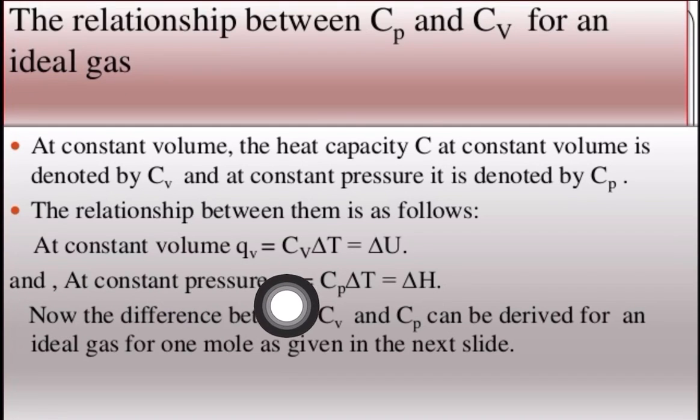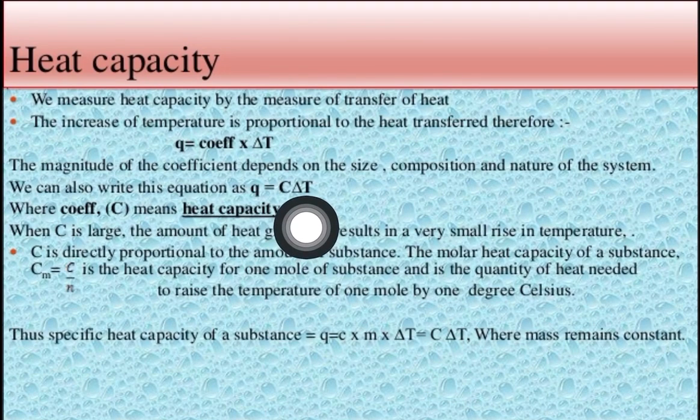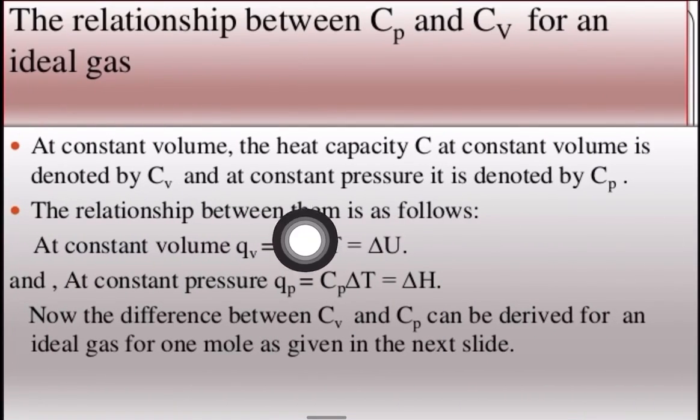At constant volume, ये चीज ऑलरेडी हमने आगे देख चुकी है. कांस्टेंट अगर वॉल्यूम है तो Q is equals to Cv delta T. We know over here we have written Q is equals to C delta T. अभी हम यहाँ पे इस फॉर्मूला में क्या कर रहे हैं? We are keeping our V as constant, that is volume as constant.